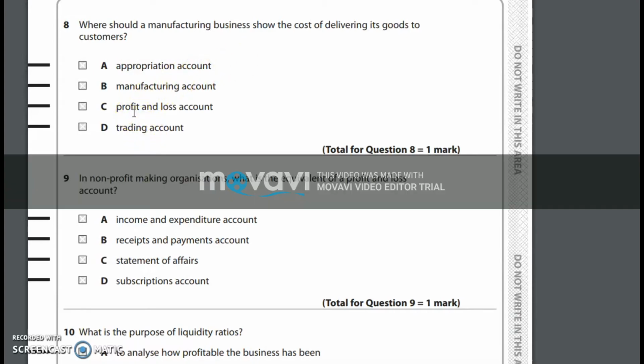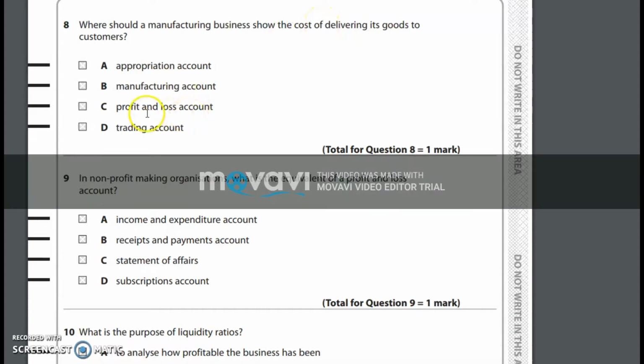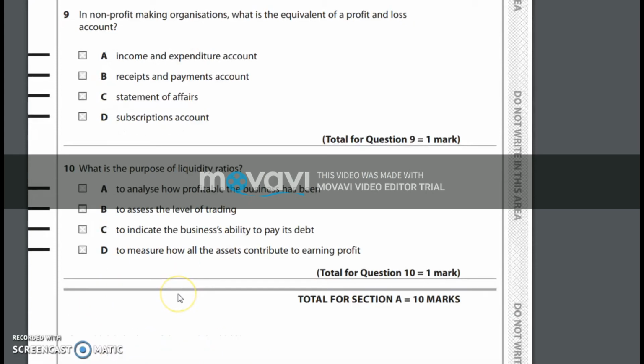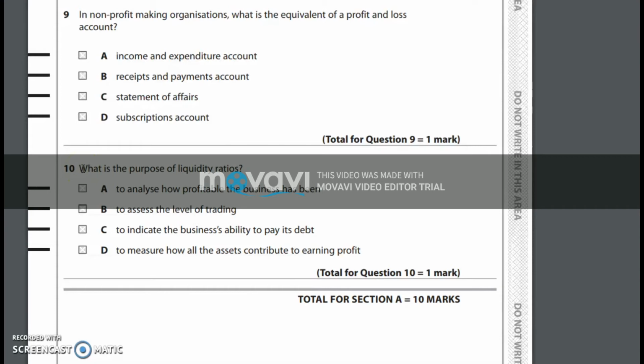Profit and loss account normally includes all other expenses. The cost of delivering its goods to customers is normally considered to be delivery cost, or we also can take it as carriage outwards. So the profit and loss account includes this expense. In other words, the carriage outwards is indicated in the profit and loss account. So the answer is option C. Skipping question 9 since it's no more in the IGCSE Edexcel O-level syllabus. Let's move on to question number 10, which is the last MCQ in this paper.